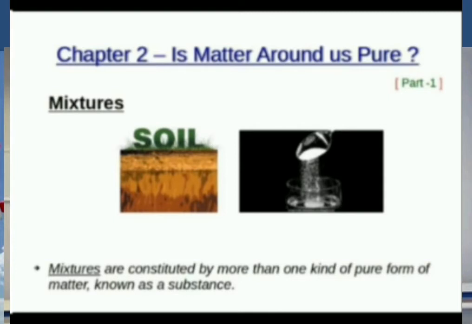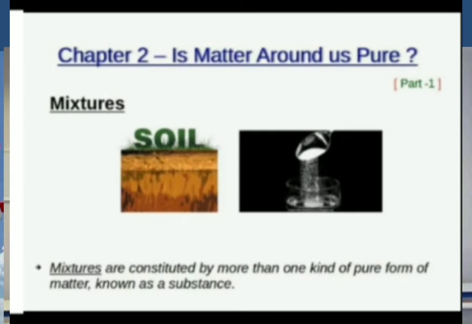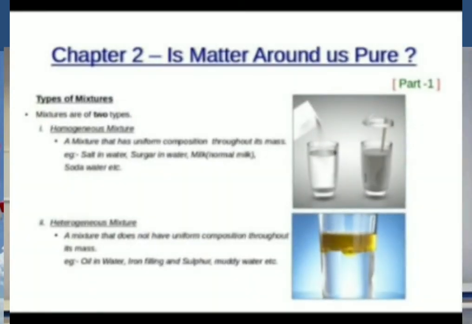Okay, so mixtures are constituted by more than one kind of pure form of matter, known as substances. Clear? Then the mixtures are divided into two: homogeneous mixture and heterogeneous mixture.